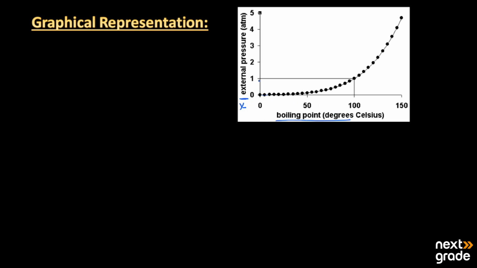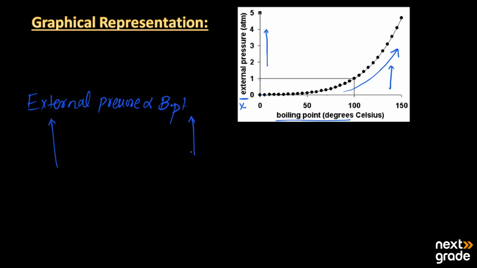When we increase the external pressure, we gain a line that is going upward. It means when we increase the external pressure over the vapors of the liquid, then the boiling point also increases. So external pressure, or we can also write it as the atmospheric pressure or the pressure of the surroundings, is directly proportional to the boiling point. When external pressure increases, the boiling point also increases.